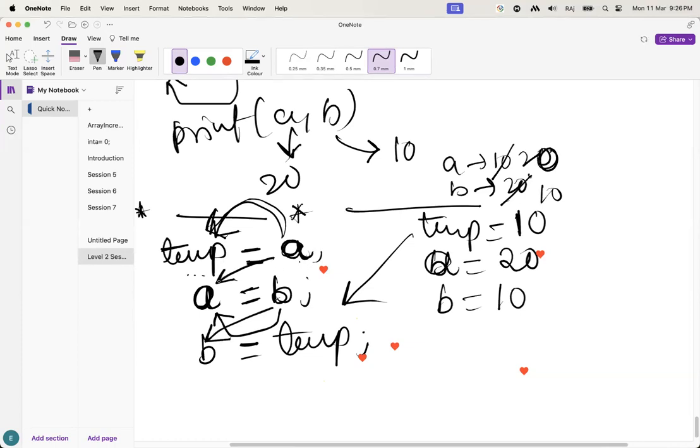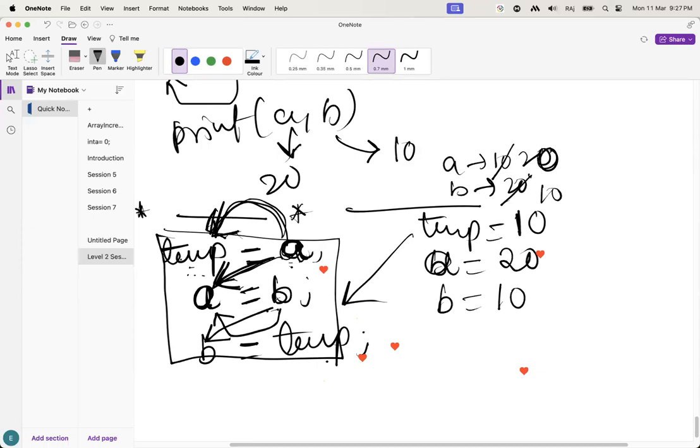If you are confused while swapping the variables, remember this notation. The first variable which we have stored in a third variable, next we have to take that variable. I have taken temp equal to A. So the next one will be A equal to B. What will be the next one? B equal to temp. You have to remember this one. Most frequently we are going to use this one.